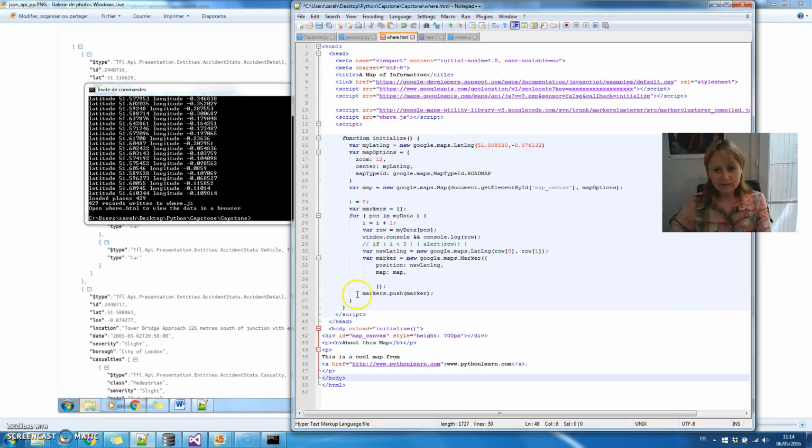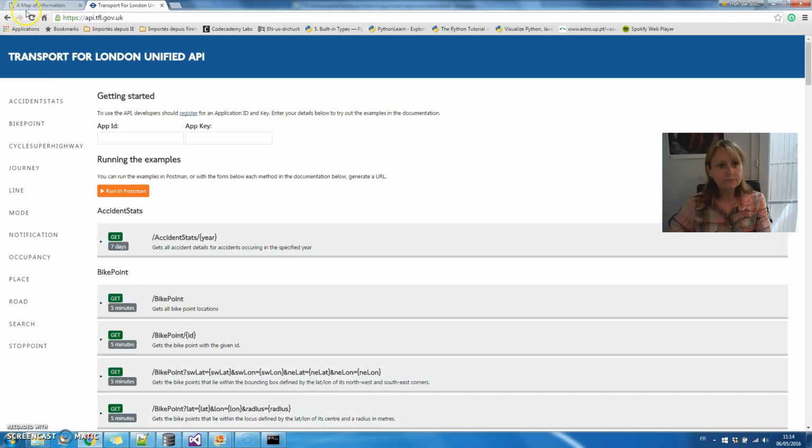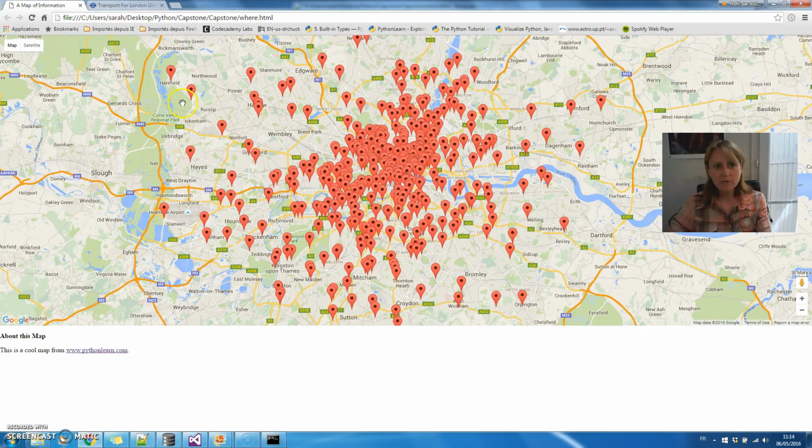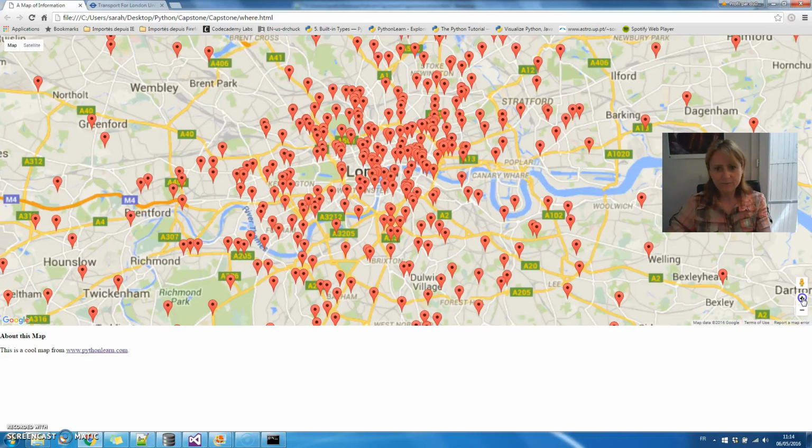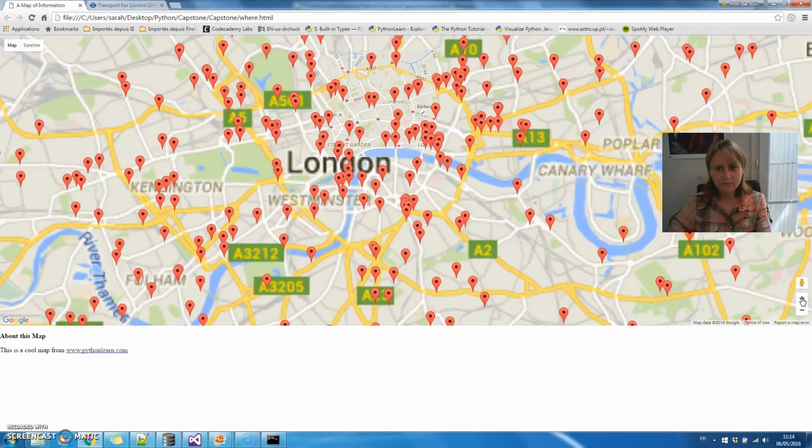And so I was able to run that, and a map of information popped up with all my coordinates, all my little red labels. Isn't that lovely? So as you can see, there are lots and lots in central London here, and if I zoom in, here is the City of London.